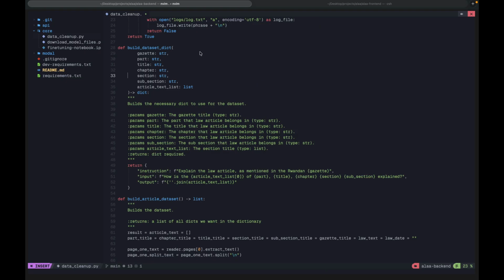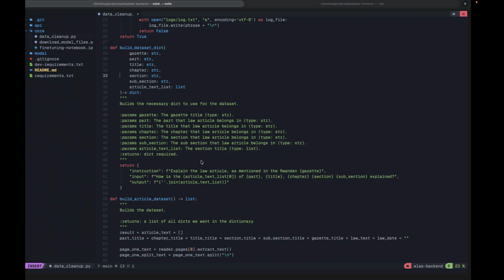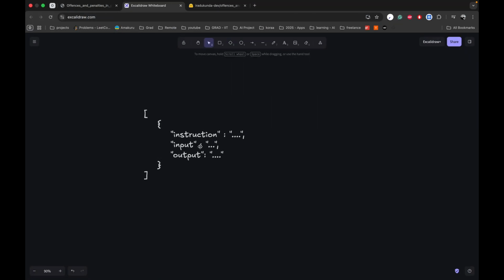Yes, this method, build dataset dict, is in order for us to format the inputs, or the rows, as DeepSeek would want them to look. So DeepSeek expects us to have a collection of JSON objects in our dataset that look like this. They must have an instruction, an input, and the expected output.